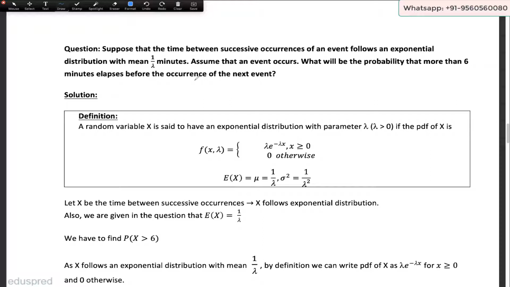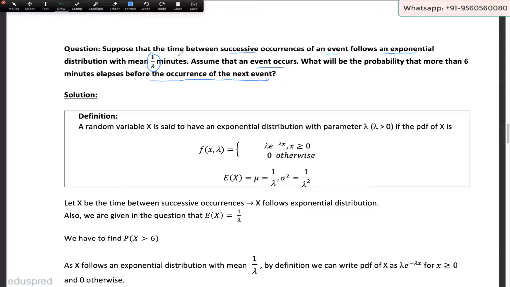In this video, I'm going to solve this question. Suppose that the time between successive occurrences of an event follows an exponential distribution with mean 1 by lambda minutes. Assume that an event occurs. What will be the probability that more than 6 minutes elapses before the occurrence of the next event?